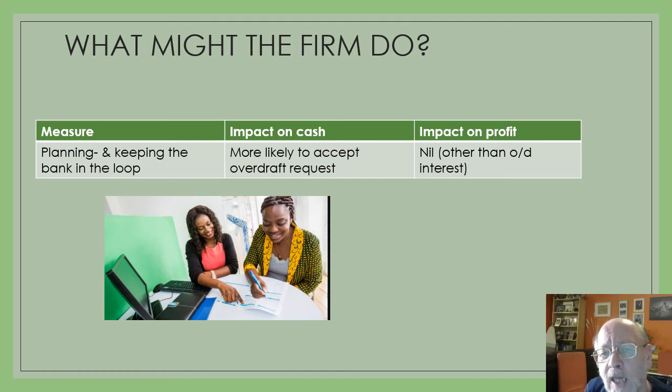Now, the impact on cash is, of course, we haven't got any more cash. That's not what an overdraft request is, but they are allowing us to go overdrawn. We'll need to pay interest on the overdraft, of course, and that's going to hit profit. But remember that we're going to hit an overdraft anyway. And if you have an unauthorized overdraft, then the interest is higher than if you've actually managed to arrange it with the bank. So that isn't actually a deterioration of the situation. So that is what I would do first of all.